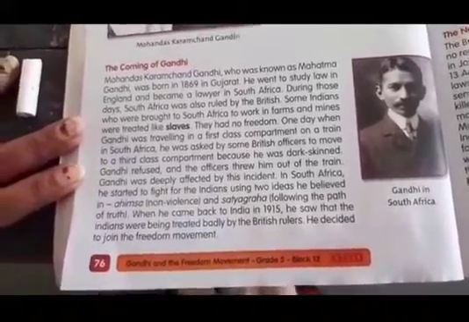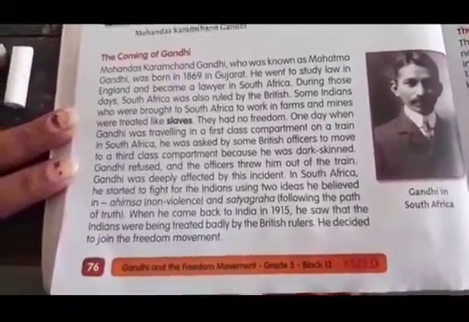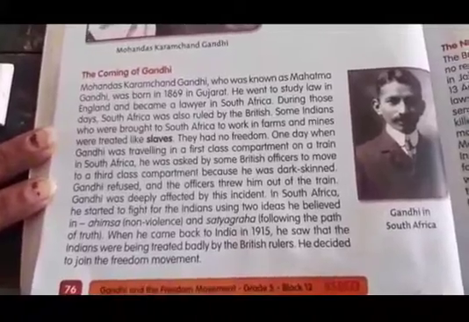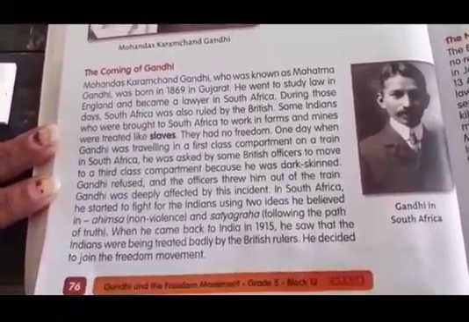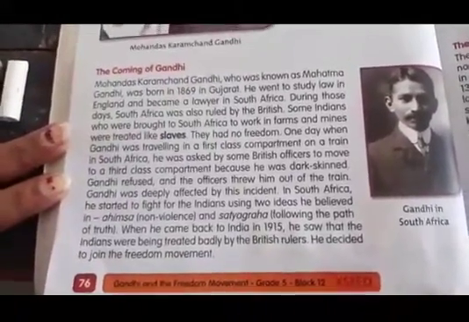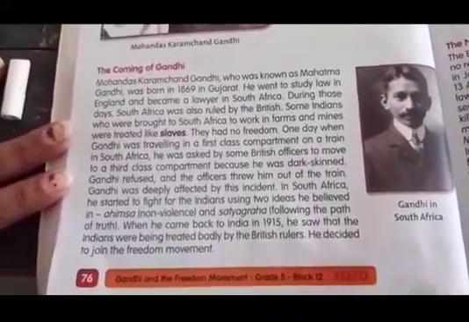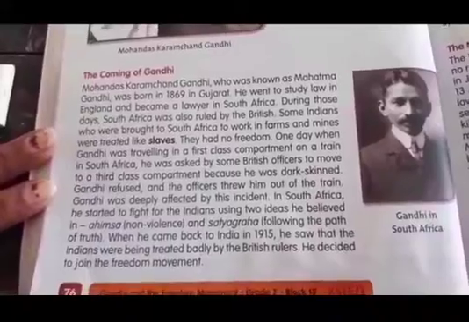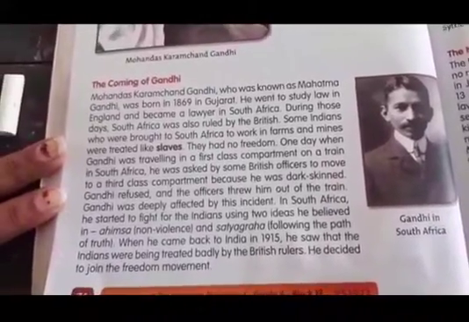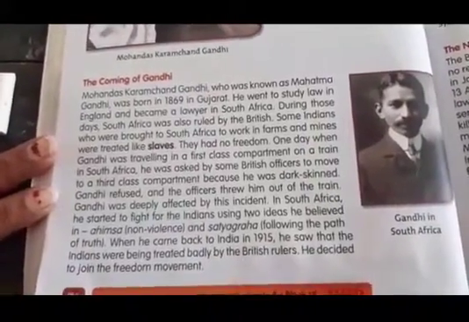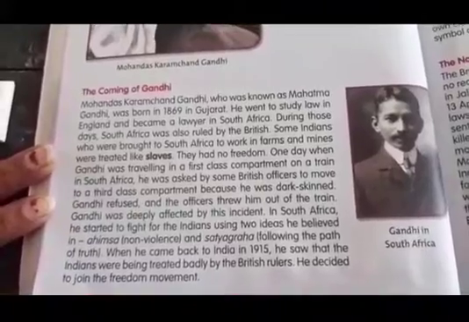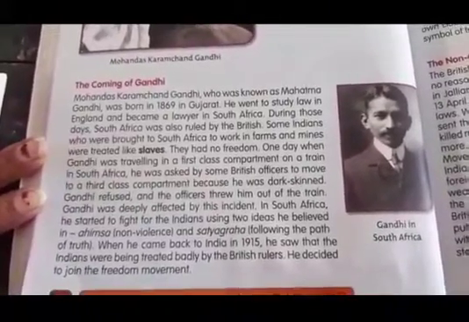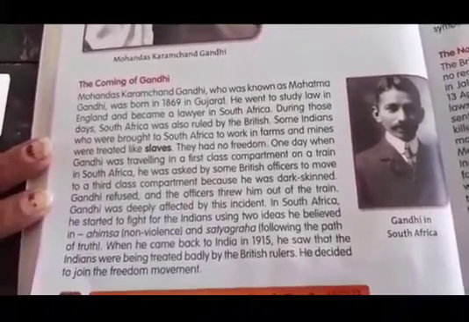Children, one day a British man came when Gandhiji was travelling in a train in South Africa. The British man said, you go to the third class compartment. Why are you sitting in the first class compartment? Then Gandhiji refused. Refused means he said, why should I go? Then the man threw Gandhiji out of the train. Why? Because his skin was dark in color.